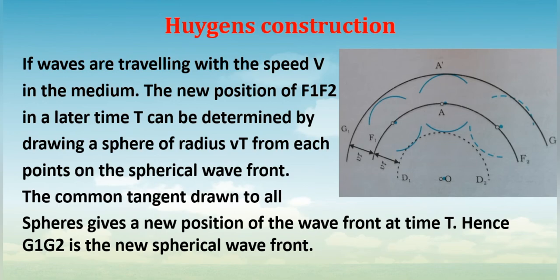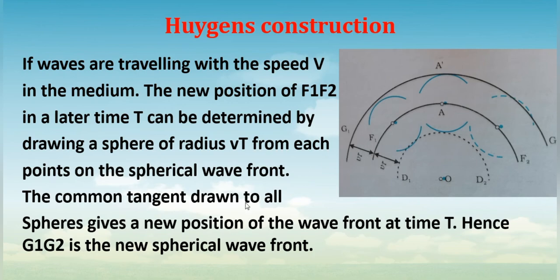Then you can see the part of the spheres that we have drawn here. See, this is a backward one, this is a forward one. These waves are moving in this direction, and you can see part of a sphere over here, drawn with the radius v into t. See, this is the radius, which is v into t.